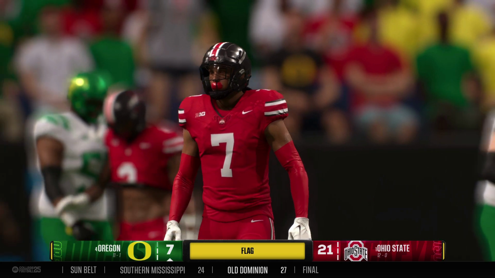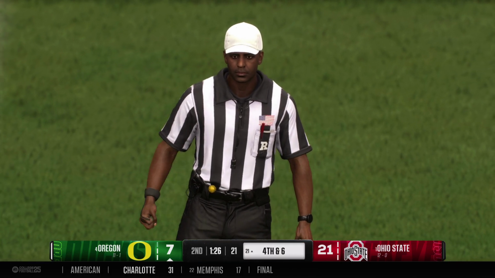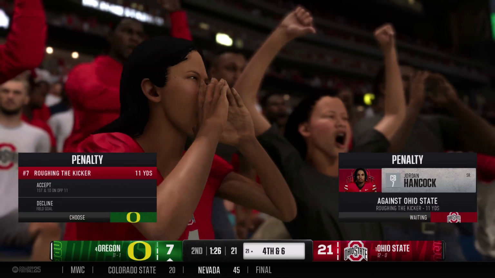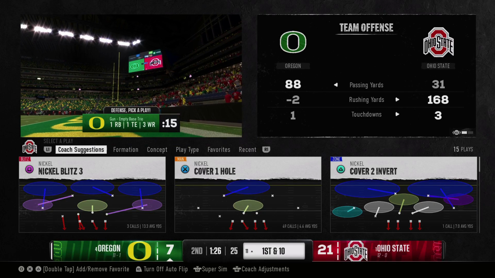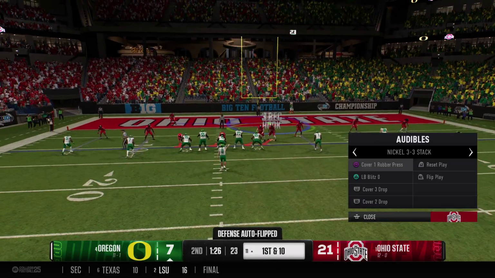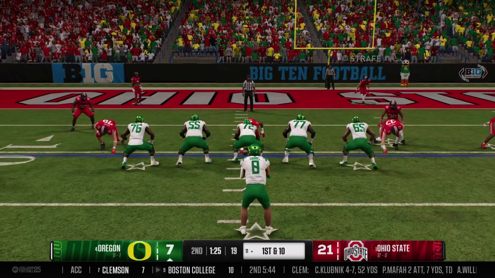Hold on now, there is a flag on the field. If it's on the defense, still wouldn't be a 1st down. Defense. A costly special teams penalty. And here comes the offense back on the field. So 1st and 10 for the offense after a costly 4th down penalty on the defense.